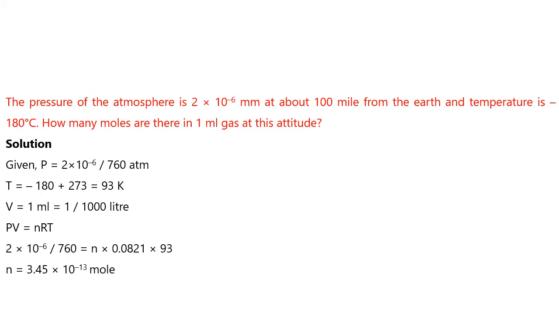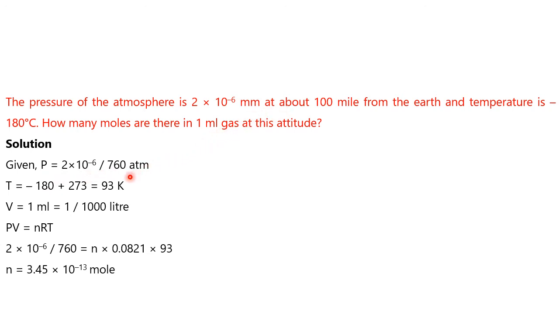Now the pressure of the atmosphere is 2 into 10 to the power minus 6 millimeter at about 100 mile from the earth, and temperature is minus 180 degrees centigrade. How many moles are there in 1 ml gas at this altitude? Okay, right. So what is the pressure here? Pressure equal to 2 into 10 to the power minus 6 millimeter mercury, in terms of atmosphere.